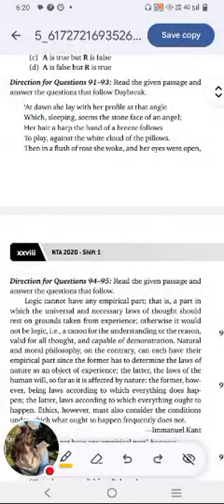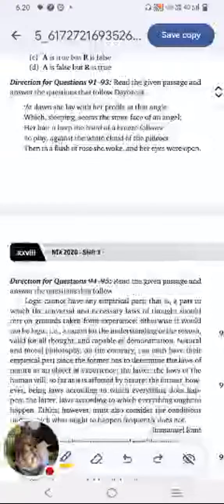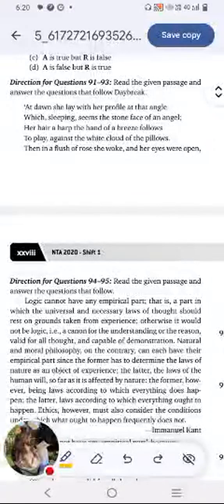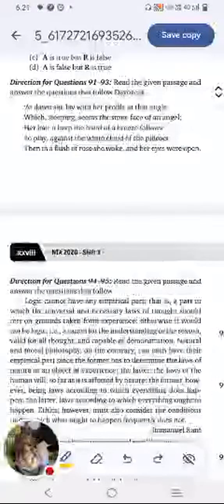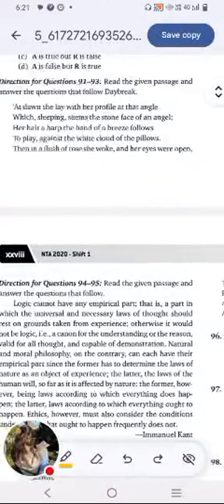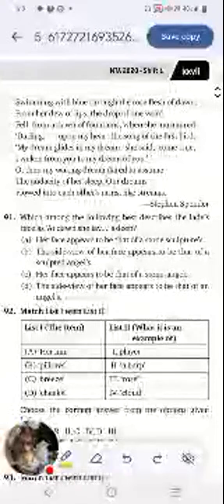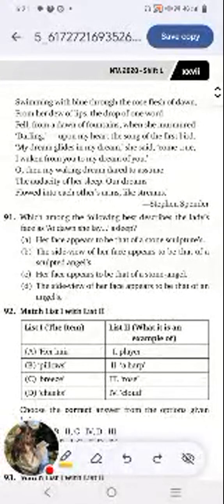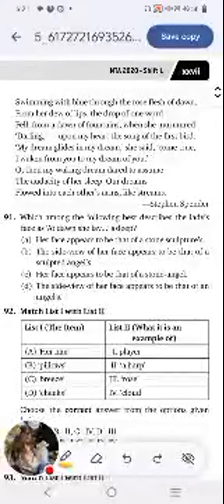At dawn she lay with her profile at that angle, which sleeping seems the stone face of an angel. Her hair a harp, the hand of a breeze follows to play against the white cloud of the pillows. Then in a flush of rose she woke, and her eyes were opened, swimming with blue through the rose flush of dawn. From her dew of lip, the drop of one word fell from a dawn of fountain when she murmured, Darling, upon my heart the song of the first bird.